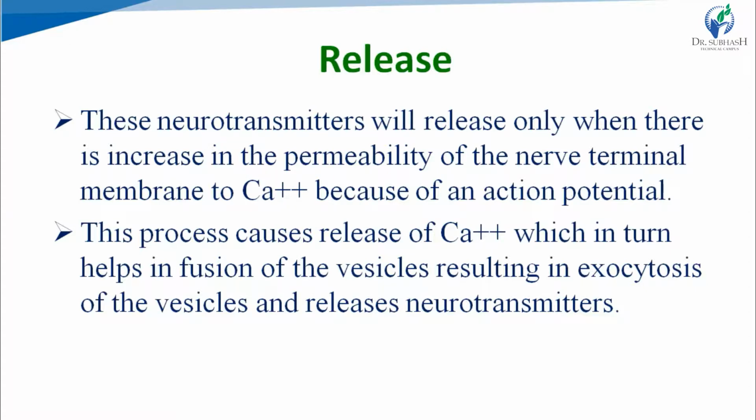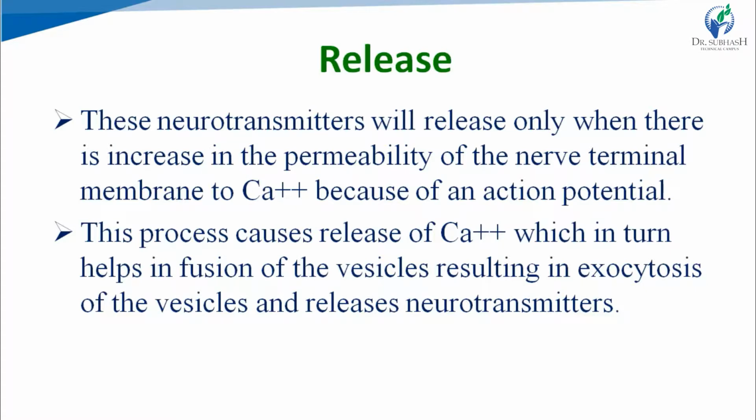This depolarization moves ahead as the nerve regains its original polarized condition, and this moving forward of depolarization is known as the nerve signal, right? When this impulse reaches the nerve membrane, it causes release of calcium, which in turn helps in fusion of the vesicles, resulting in exocytosis of the vesicles and release of neurotransmitter. Right?